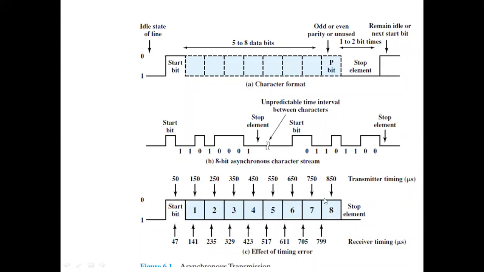So if the 8th bit is also equal to 1, there may be a chance that the bit is 0 or 1, but the stop element is actually 1 itself. If it is taken as 1, then the character will be taken up to here only.